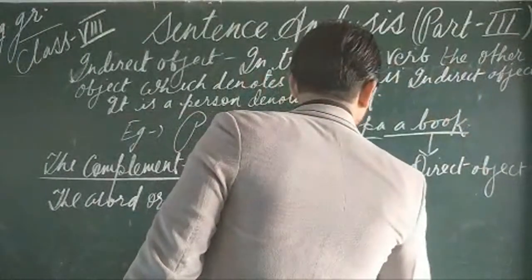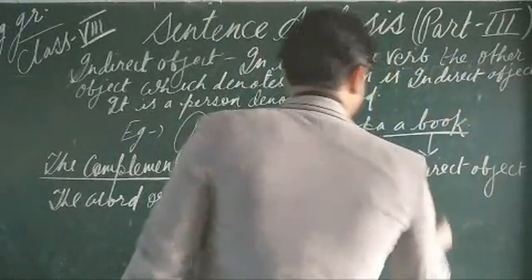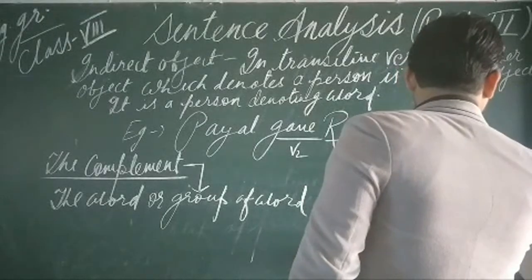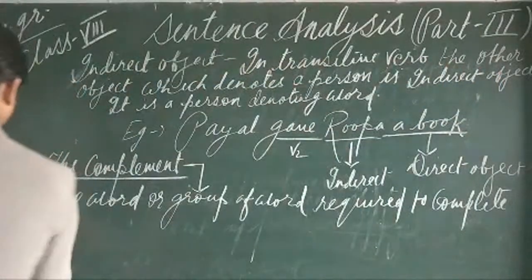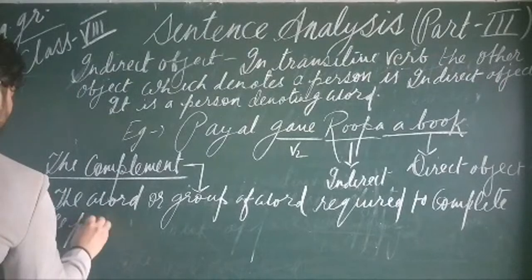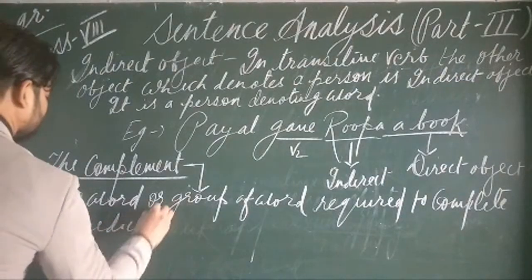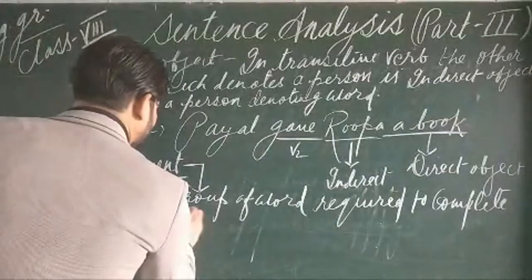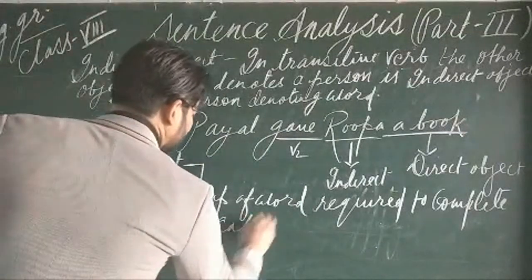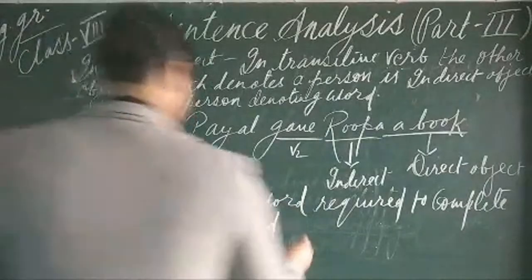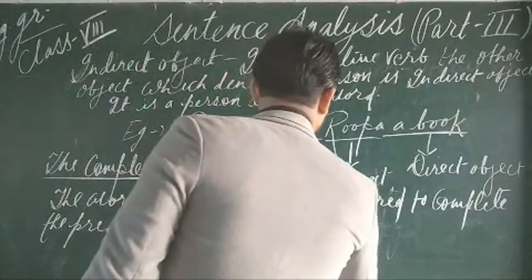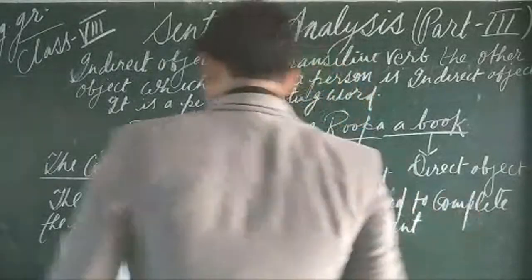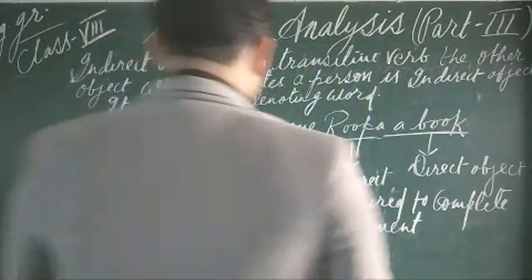The word or group of words required to complete the predicate is called a complement.